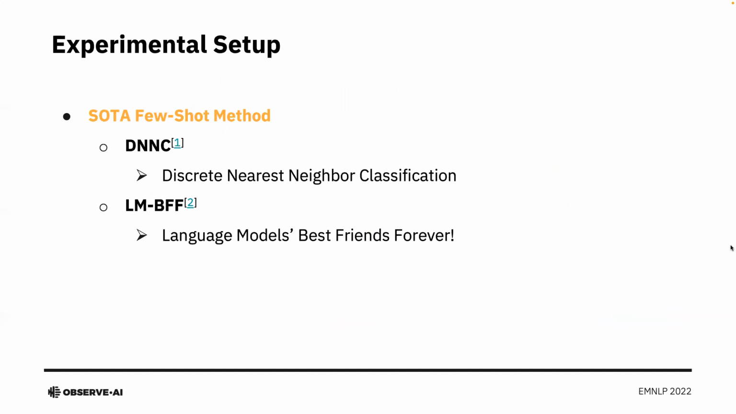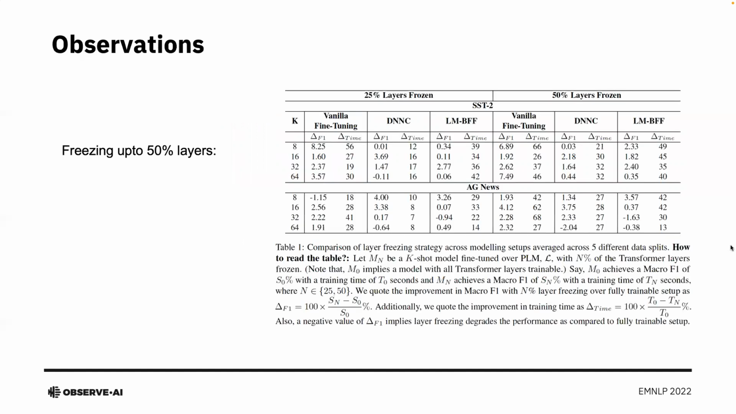DNNC uses a nearest neighbor classification approach, whereas LMBFF uses a prompting paradigm where a text classification task is transformed to a masked language model task, wherein the language model is prompted with natural language instructions to infer the class labels. Let's take a look at the observations from the experiments. For these experiments, we specifically restrict ourselves to two settings where we freeze the first 25% of the layers and the first 50% of the layers, since these are the settings which resulted in favorable outcomes in the case of vanilla fine-tuning.